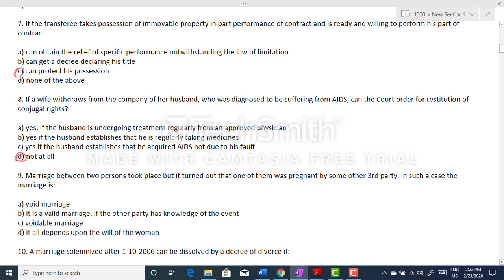Question number 9. Marriage between two persons took place, but it turned out that one of them was pregnant by some other third party. In such a case, the marriage is said to have. We have four options here, and the correct option is option C, that is voidable marriage. Let's look to next question.